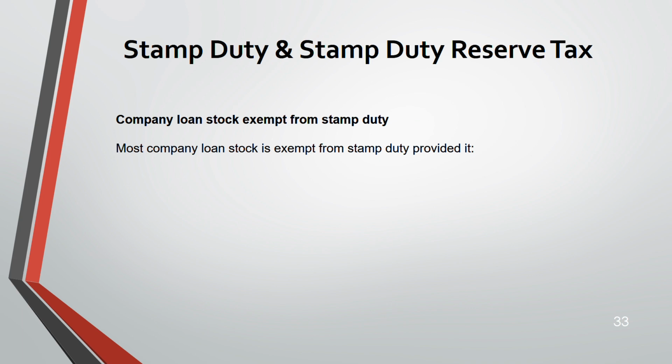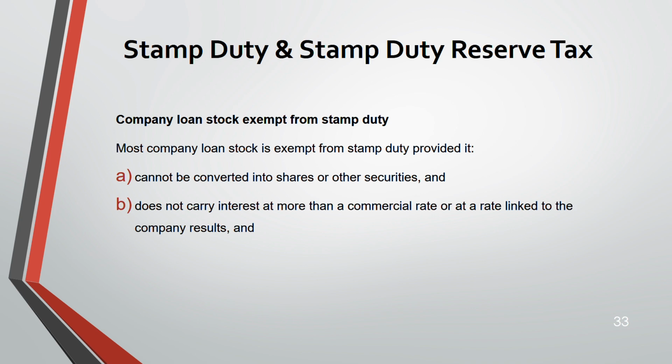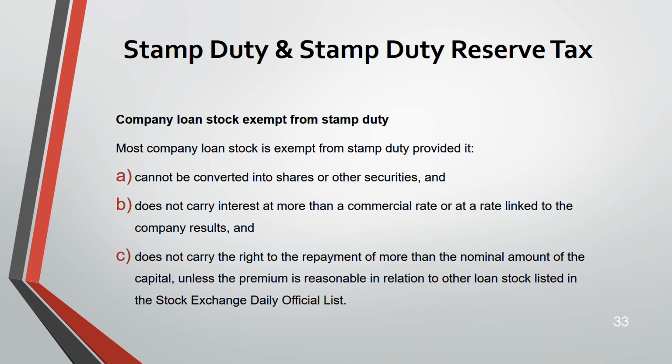Most company loan stock is exempt from stamp duty, provided you cannot convert it into shares or other security. It does not carry an interest more than the commercial rate, or the rate is linked to the company results. It does not carry the right to the repayment of more than the nominal amount of capital.